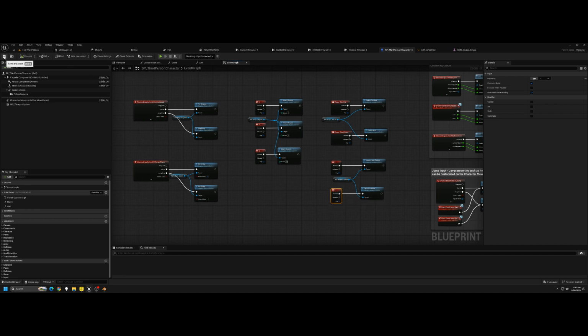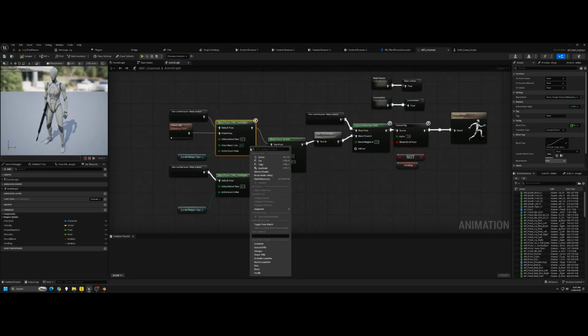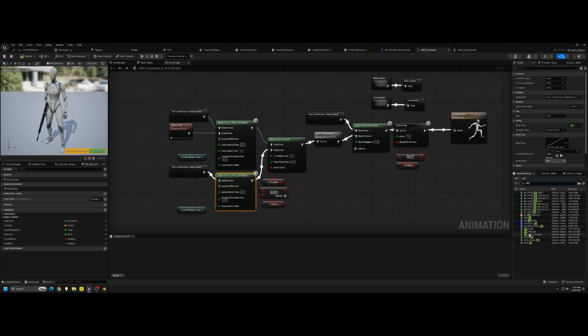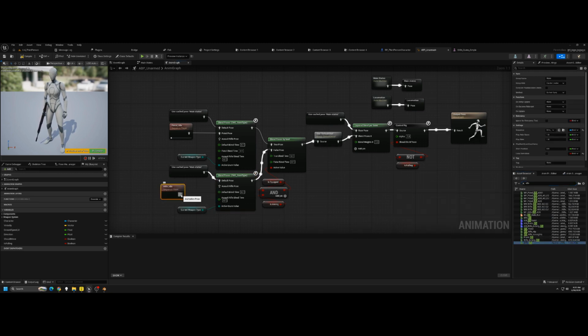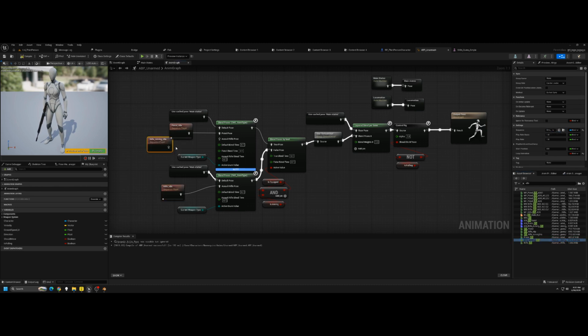Compile and save. Open your animation blueprint. On your Blend Poses by EWS item type nodes, right-click and add the assault rifle pin to both nodes. Drag in your rifle idle animation and plug it into the lower Blend Pose pin. Then, grab your rifle aiming idle animation and plug it into the top Blend Pose pin.